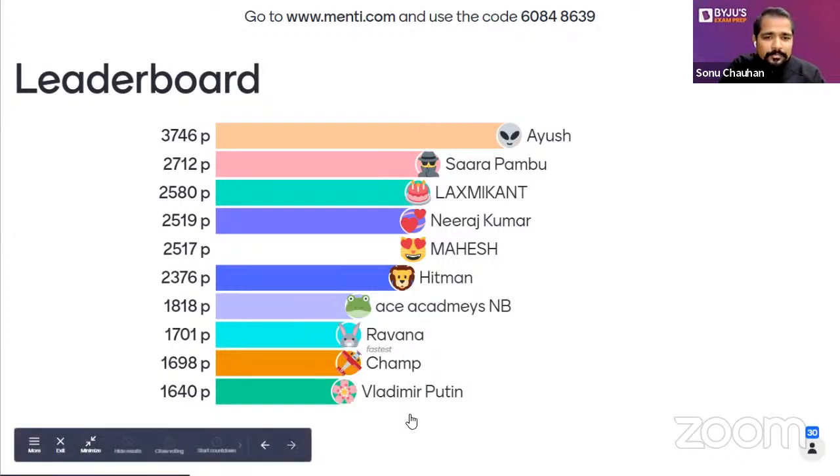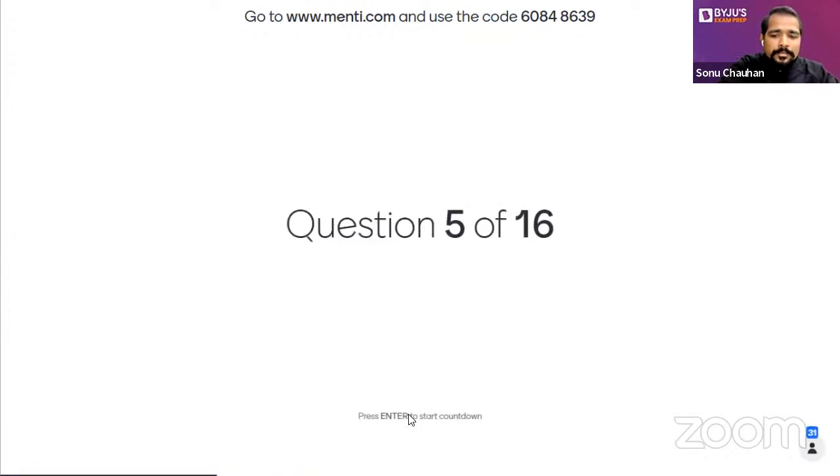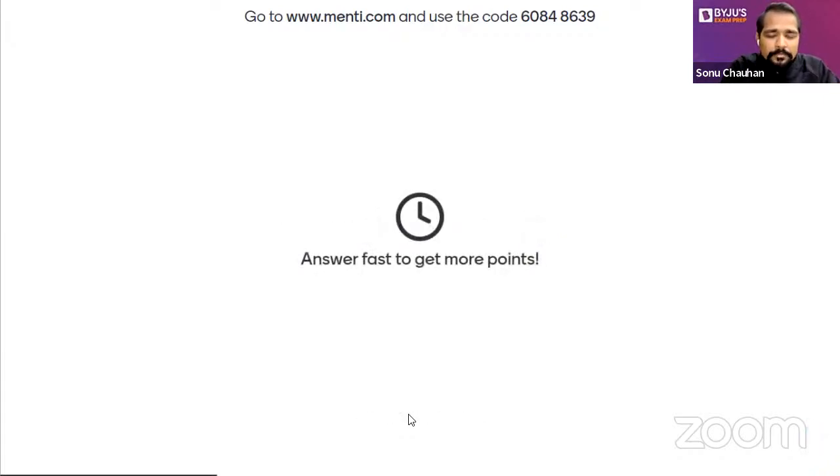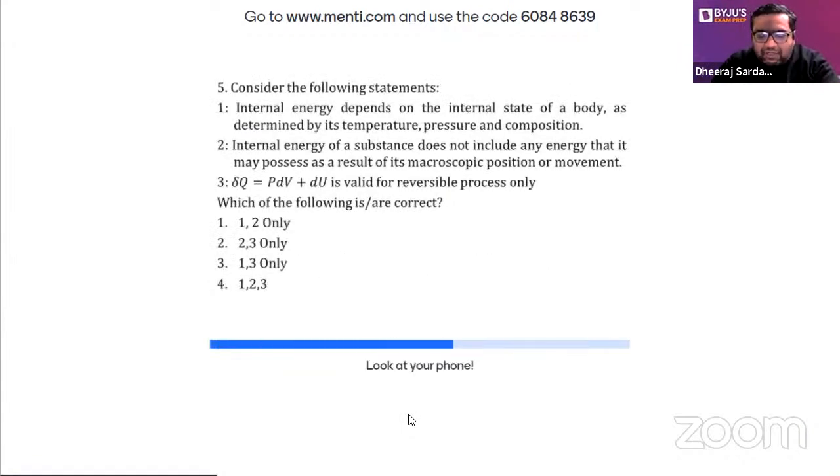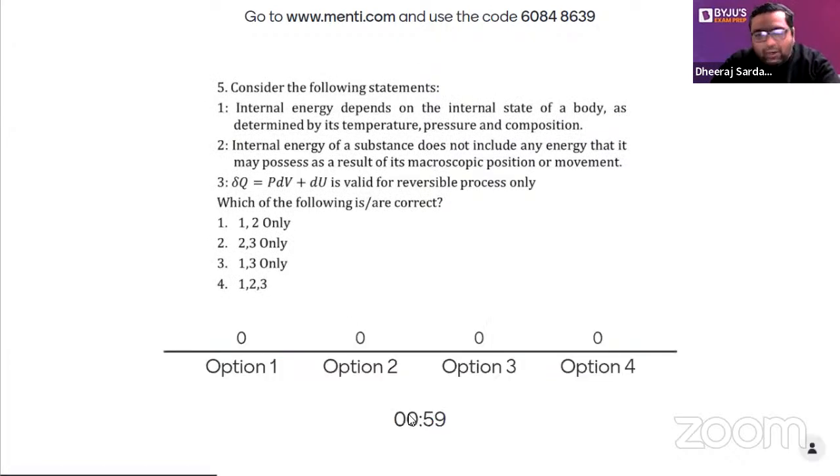Let's move to thermal. There are 44 people on YouTube and only 32 people have joined Menti.com. Guys, those who have not joined Menti.com, just come, because without entering the ground you cannot feel the match. When there is an offer to be a player, why are you becoming audience? Enter Menti.com with the passcode given in the comment section and join the war. This is the way to attempt.